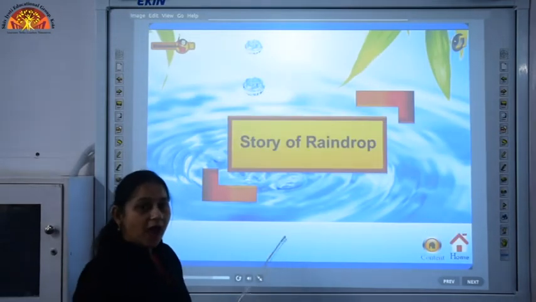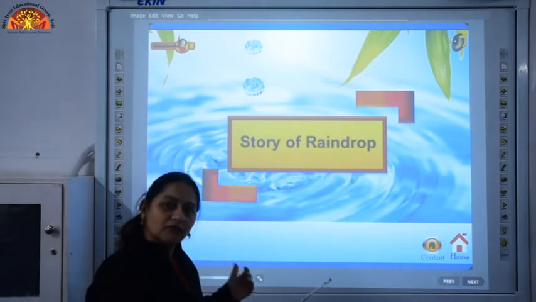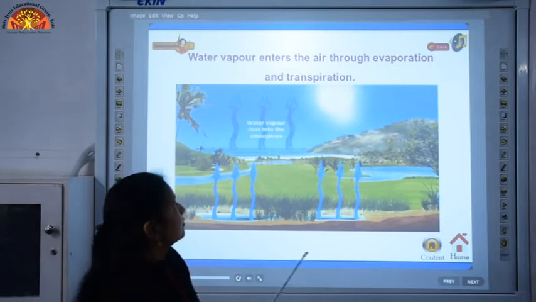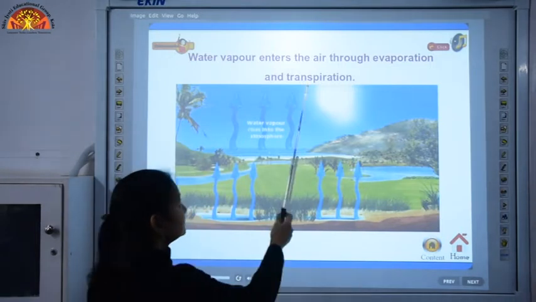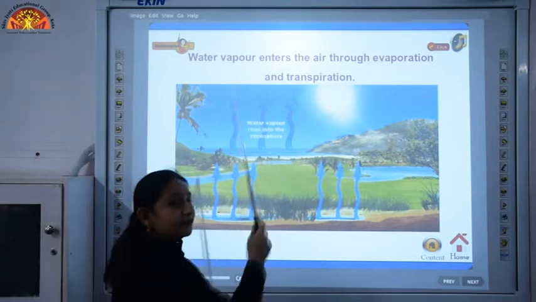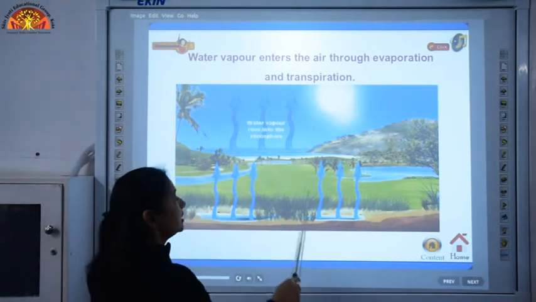Next is how these processes are involved in a water cycle, means what is the story of raindrops, we are going to study over here. Firstly, by the process of evaporation and transpiration, water vapours are added into the atmosphere.